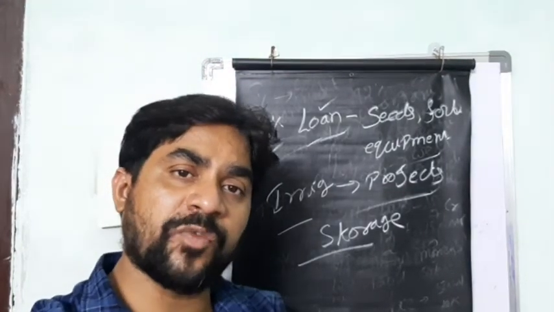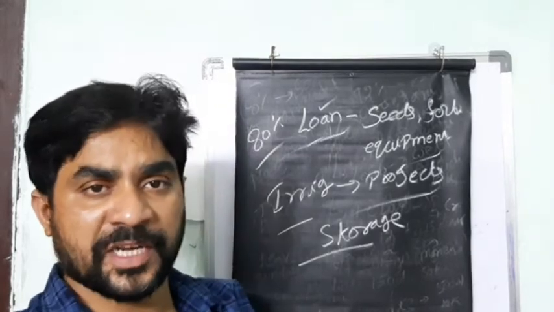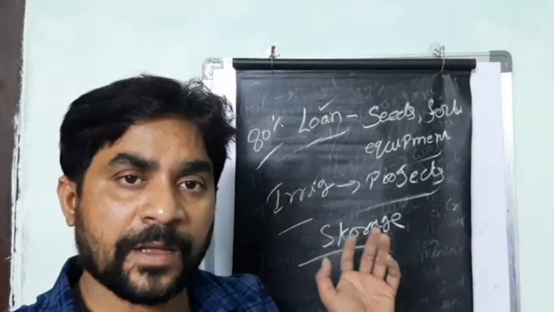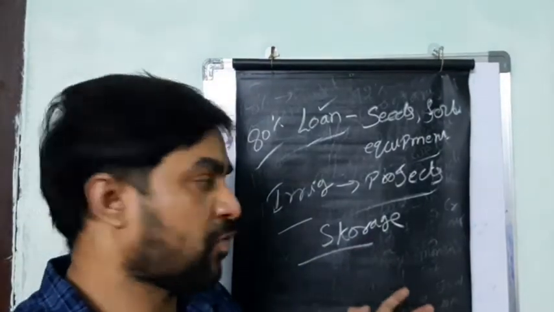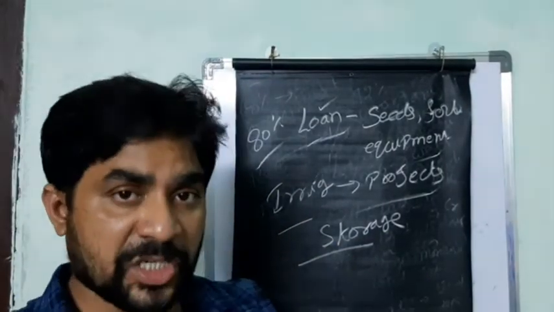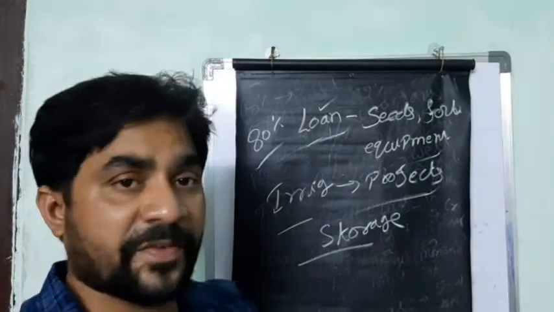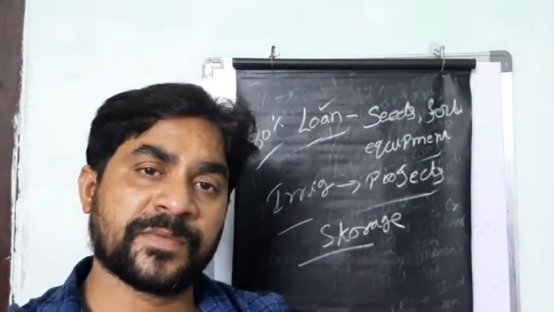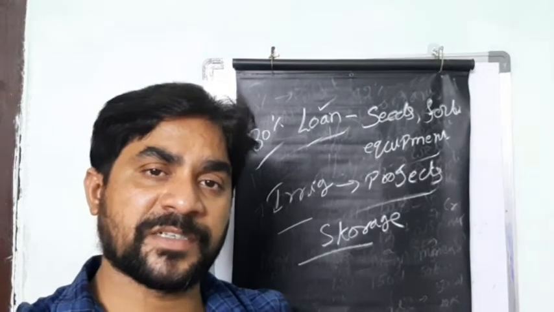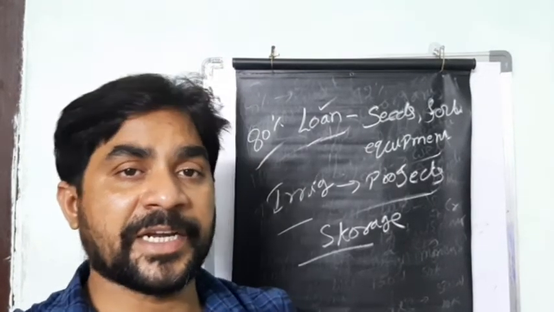So for creation of more employment in the rural sector: providing loans for seeds, fertilizer, equipment, construction of bore wells and dams, and also giving facilities for storage houses, milk collection centers, soap industries, and honey collection centers.